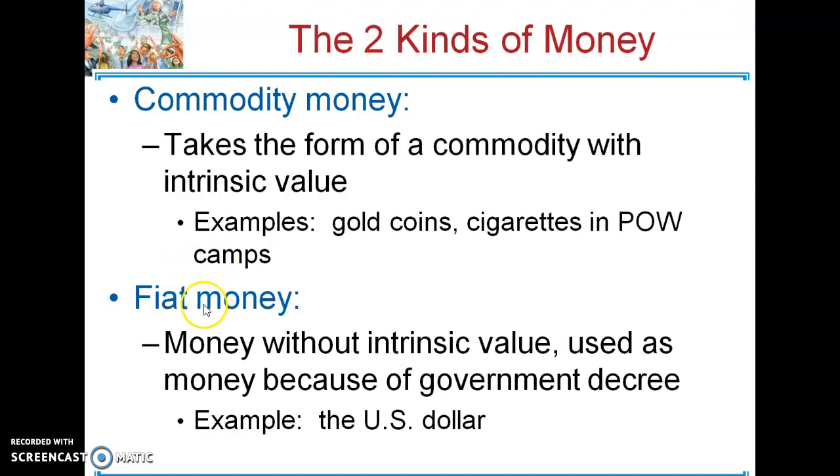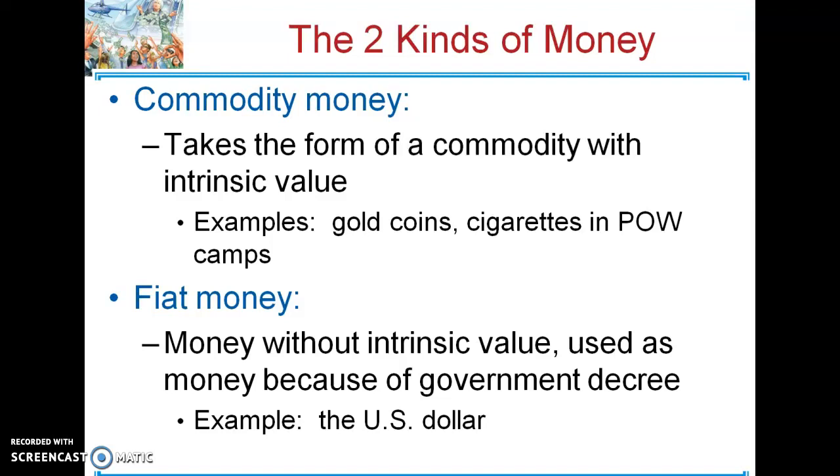Fiat money: a fiat is a government decree. So think about that. A fiat currency has value only because the government says so. So there's no intrinsic value. It's not backed by anything. It's not backed by a commodity or anything like that. So the US dollar is a fiat currency. It has value just because the government of the United States says it has value.